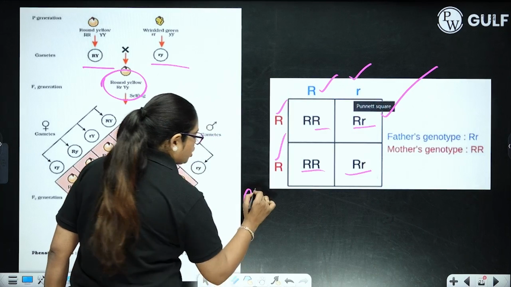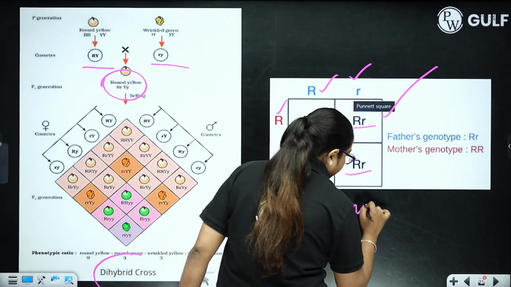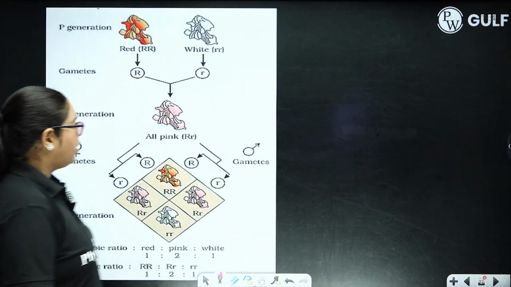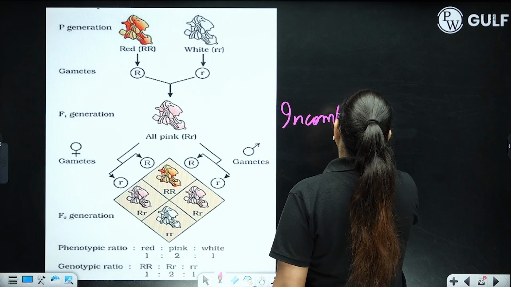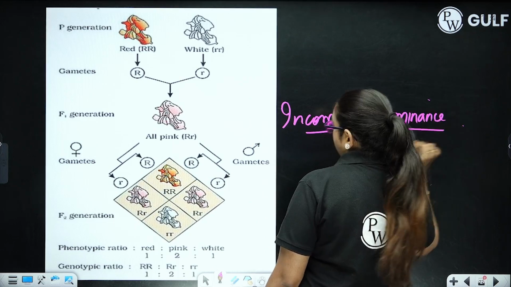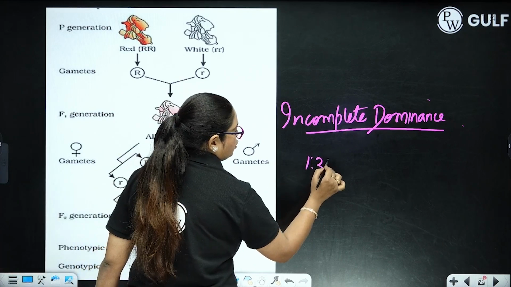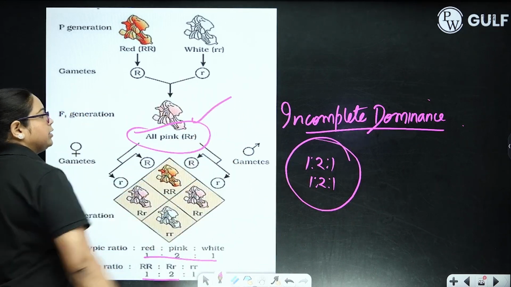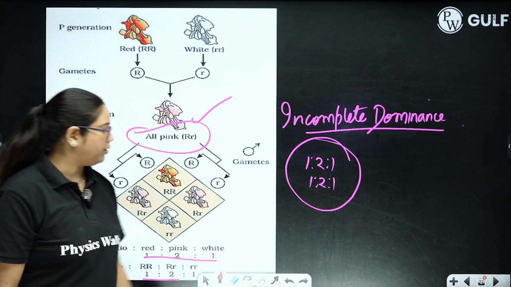Then phenotypic and genotypic ratios are also very, very important in these types of questions. This is your incomplete dominance. Incomplete dominance, again very important. These are the deviations from the law of dominance. In incomplete dominance, the genotypic and phenotypic ratios are the same. They are 1:2:1. Over here, you are getting an intermediate color, where the F1 generation offspring do not resemble any of the parents. Alright.